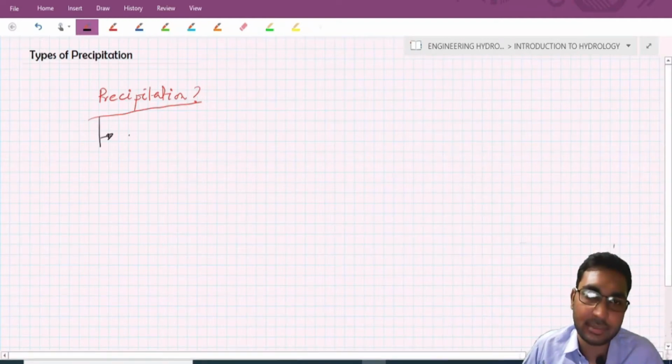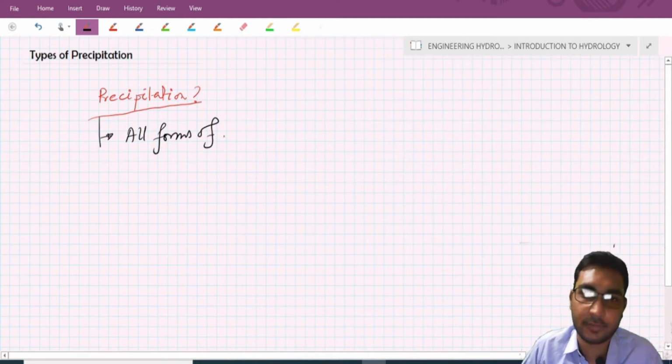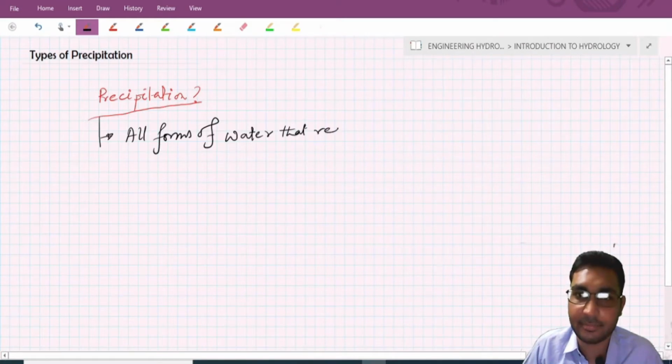We know this is all forms of water that reaches the earth surface.